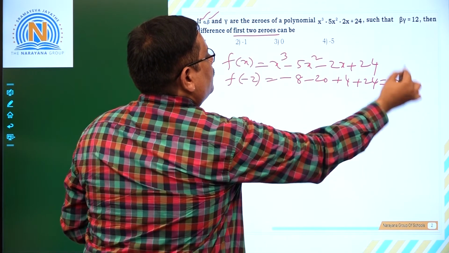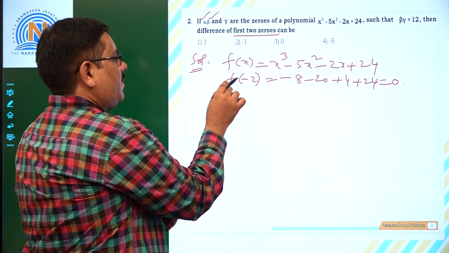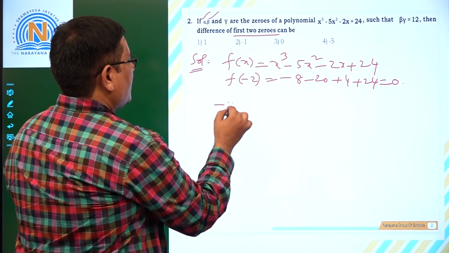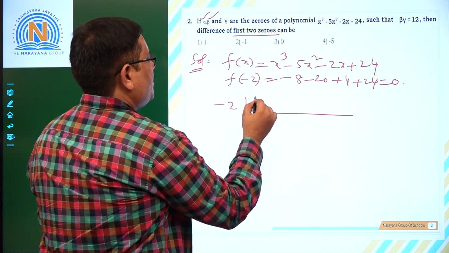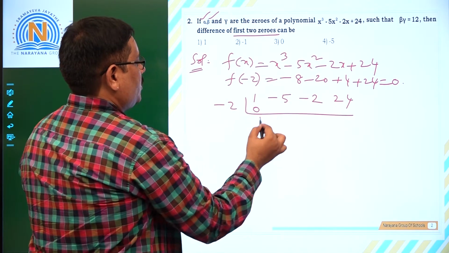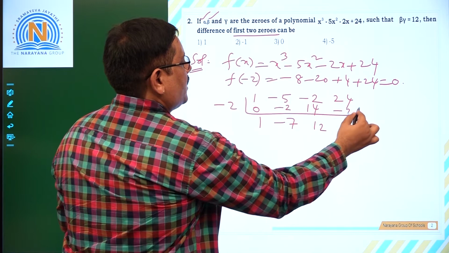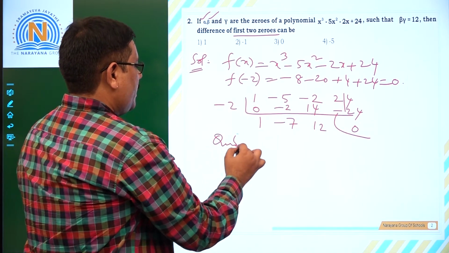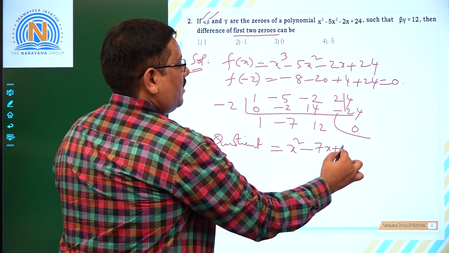Yes, this is 0. That means f of minus 2 is 0, so if x is equal to minus 2 is one of the zeros, then using Horner synthetic division, we can find out the other two zeros. What are the coefficients? 1, minus 5, minus 2, 24, 0, that is minus 2, minus 7, that is 14, 12, minus 24, that is 0. What is the quotient here? Quotient is x square minus 7x plus 12.